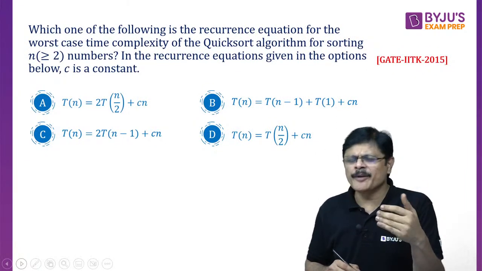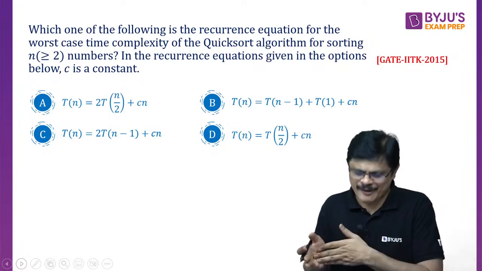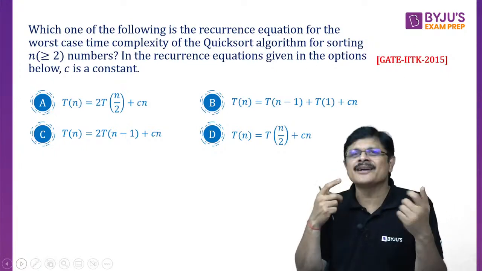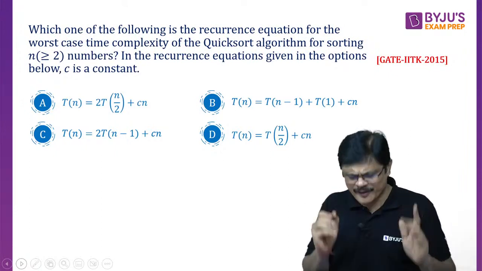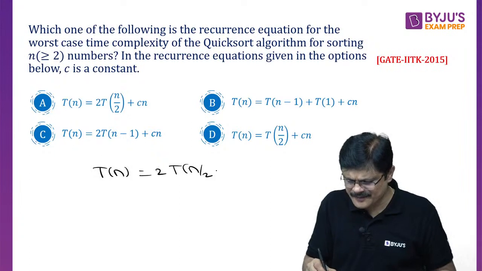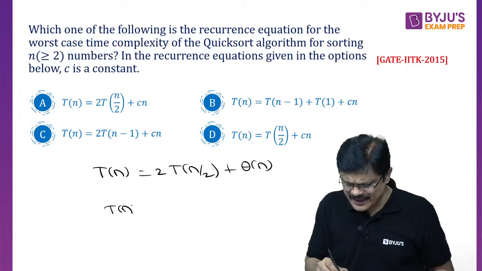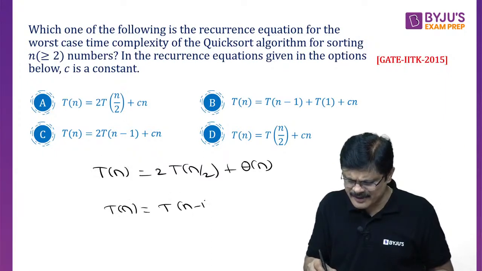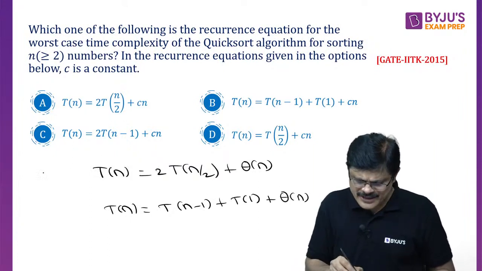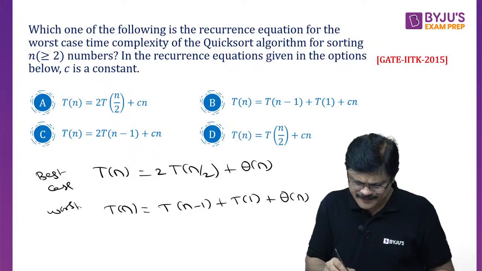See, for this problem and the next problem, I'll directly give you the idea, because we are not getting into the details. Randomized quicksort was the next problem actually. If you want to solve, a detailed derivation needs to be done. In class we can do it, but here we'll try to understand. For quicksort, please remember, this is the best case recurrence relation, quicksort in best case, and this is the recurrence relation for quicksort in worst case, my dear friends. Some constant work, some people write T1, then theta n. So this is actually best case and this is your worst case.